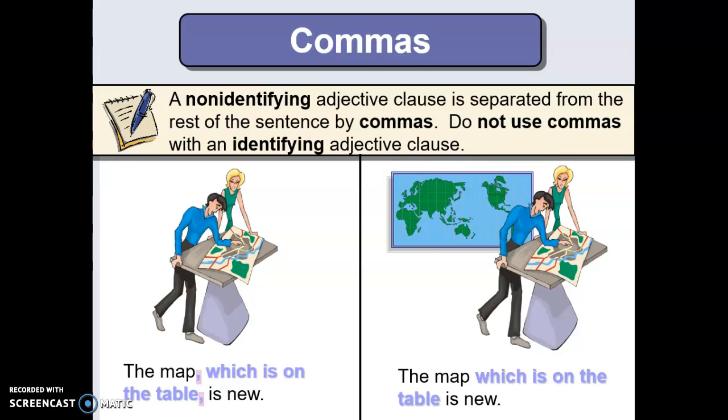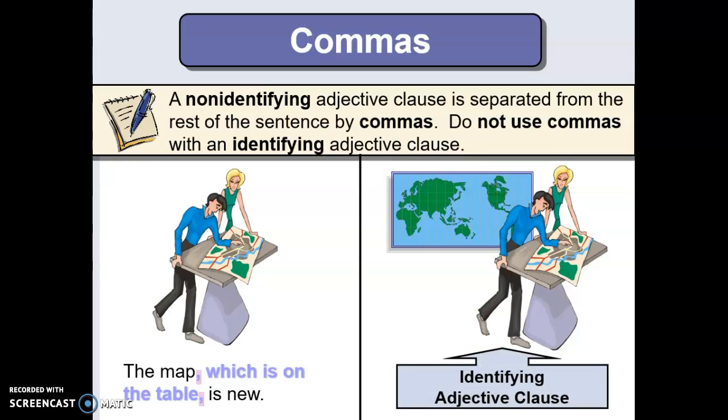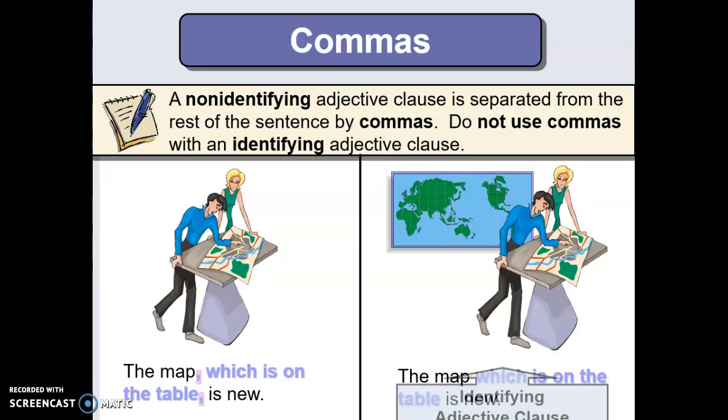Notice there are no commas. That's because this is an identifying clause. It identifies which map is new. There are two maps in the second picture. Only one of them is new, and that's the one on the table. Okay.